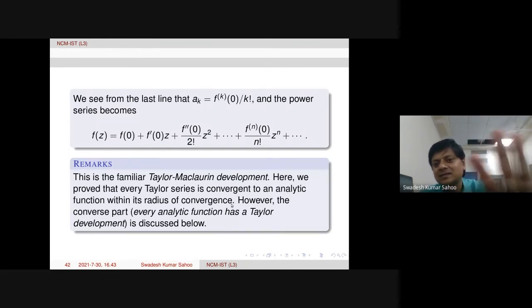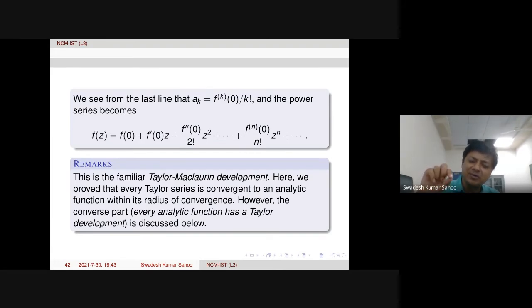Taylor series is there, in fact power series is there, and it is convergent within the radius of convergence to an analytic function. But what can we say about the converse? That is actually Taylor's theorem. Taylor says an analytic function can be written in terms of a power series, but within its radius of convergence.